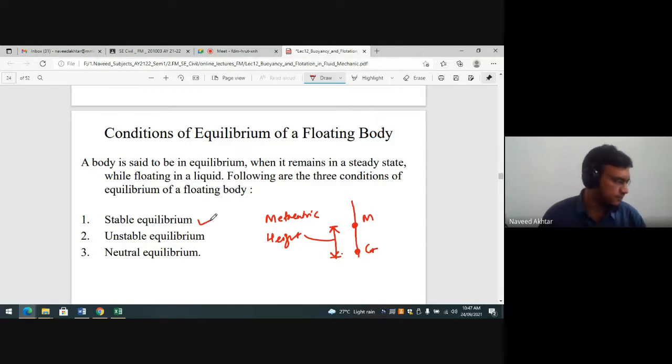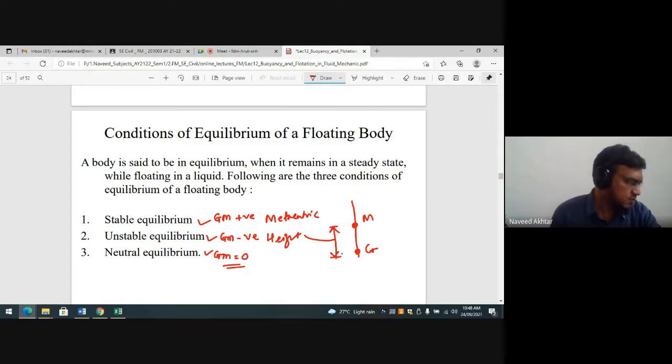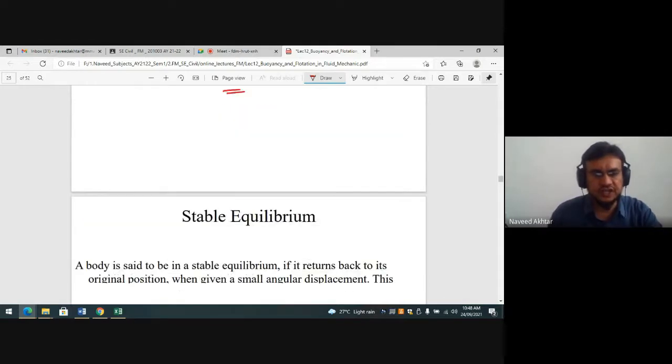Stable equilibrium: when GM is positive. Unstable equilibrium: when GM is negative. Neutral equilibrium: when the GM value is equal to 0. So these three conditions are there.